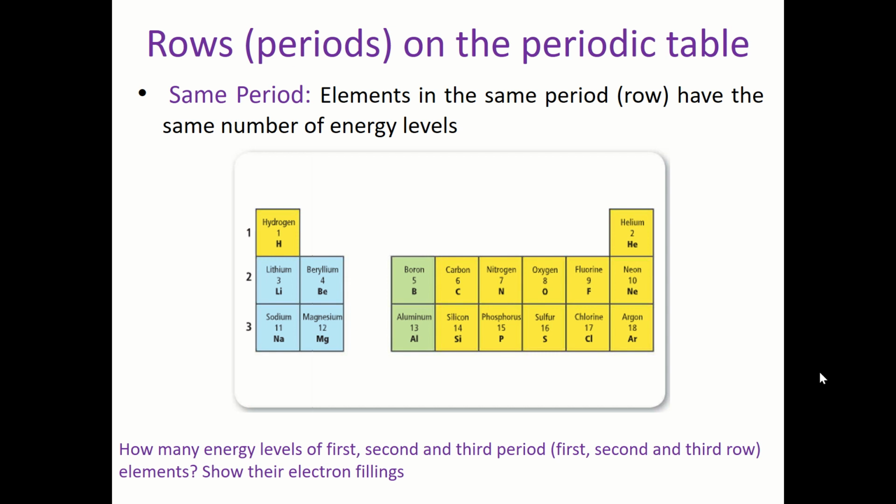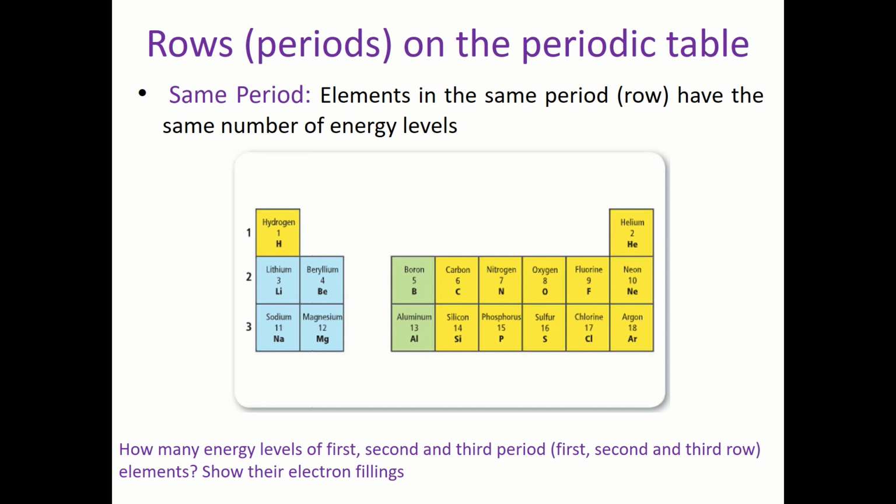So what about helium? Now let's think about helium. If I ask you the total number of electrons that exist in helium, it's 2 electrons, right? And then how many orbits are needed to accommodate those 2 electrons? Again, it is only 1. Yes, very good, because the first energy level can take up to 2 electrons. So that's why hydrogen and helium live in period number 1 in the periodic table.